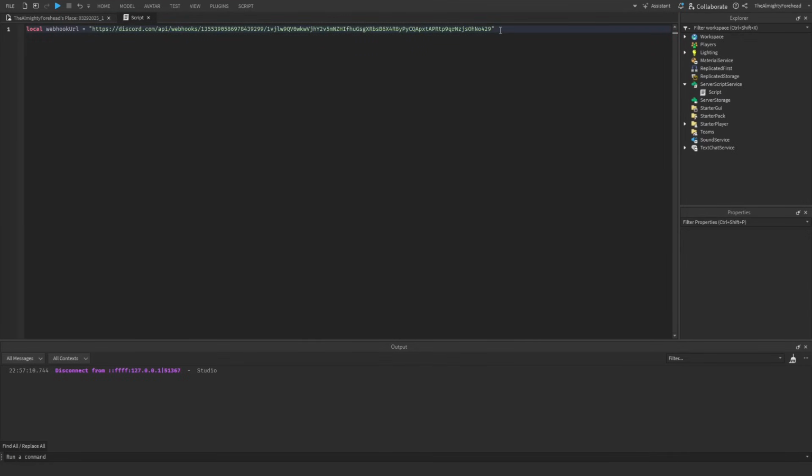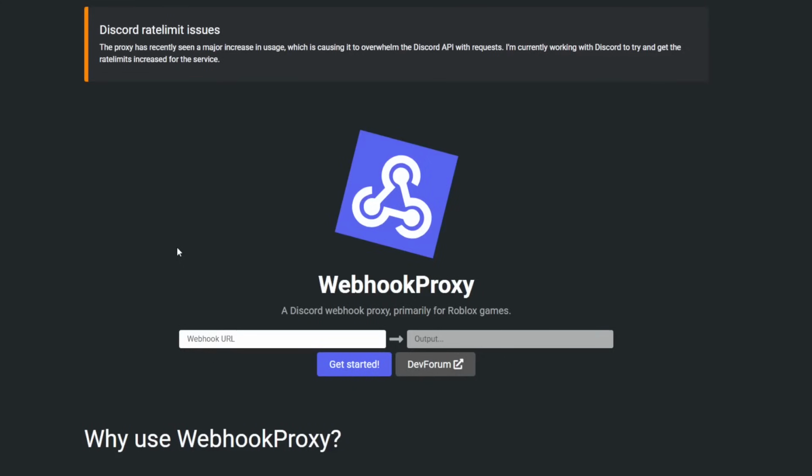Now the thing with this is Discord actually doesn't allow webhooks from Roblox directly, so you need to use a proxy, which is very easy, very simple. You could create your own proxy, which you could go look around how to do that, or use a proxy that already exists, which is what we're going to do today. I would probably make my own proxy, but I'm just going to use one that already exists.